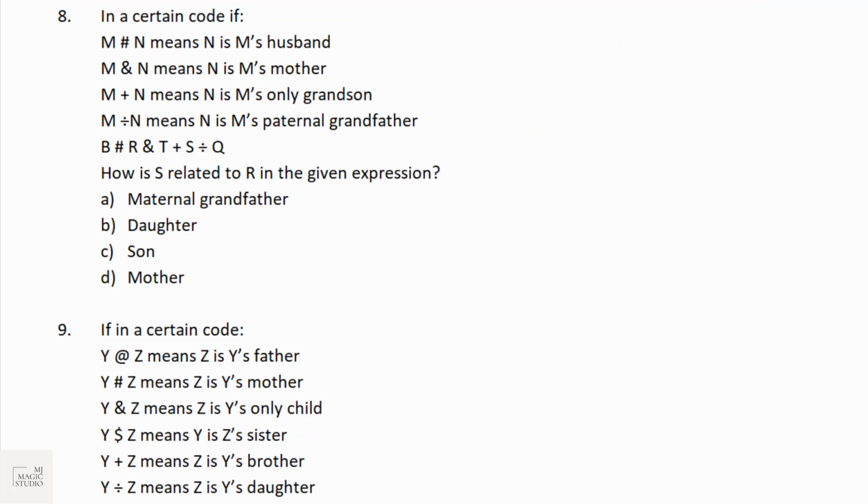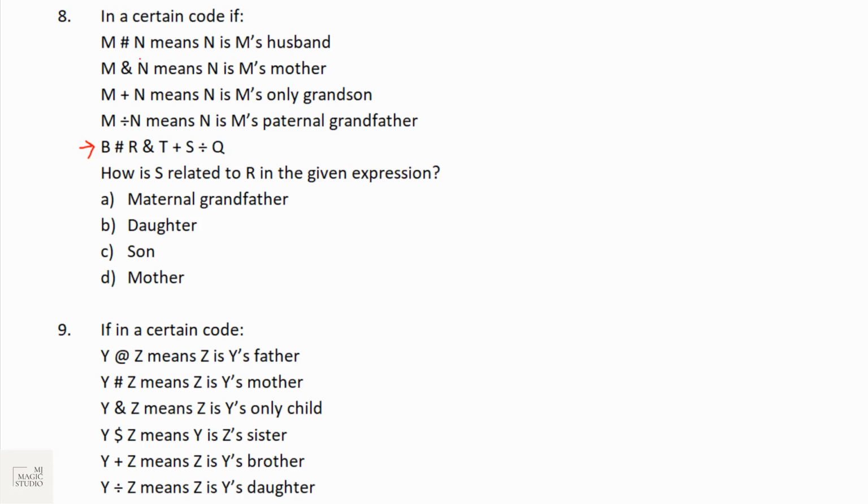Next bucket question is from blood relations, or a different kind of symbol based question would be given related to family tree. Read what is given in the code, draw the family tree diagram and find the answer to the question asked. Pause, try to solve it. I'll solve one of these for you, and the next one you people need to solve. Straight away go to the code question which is given.